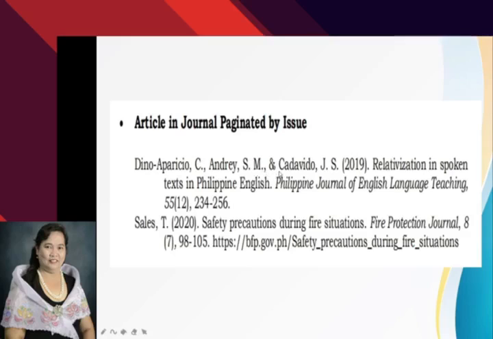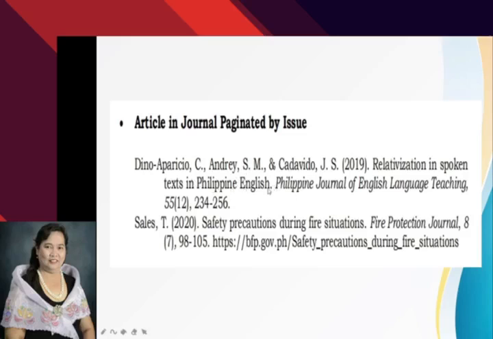And another author, there are three, Cadavido, comma, J, period, S, period. Then enclosed in parentheses the copyright date 2019, period. Relativization in spoken text in Philippine English, that is the title of the article, period. We capitalize letter R since it's the beginning of the title of the article. We capitalize Philippine English. They are proper nouns.